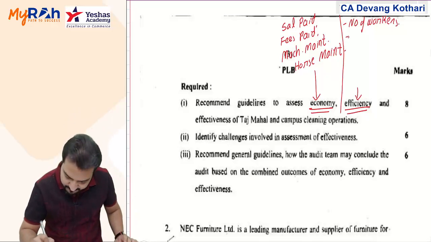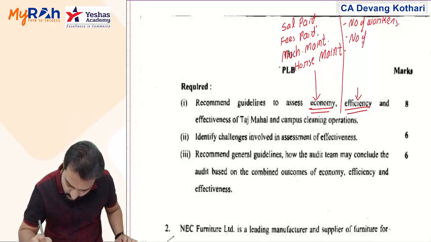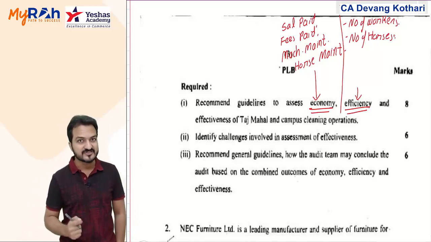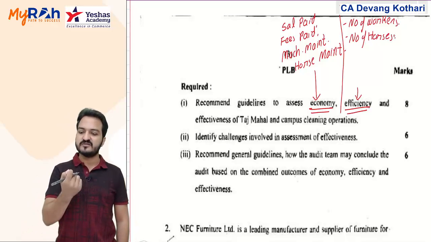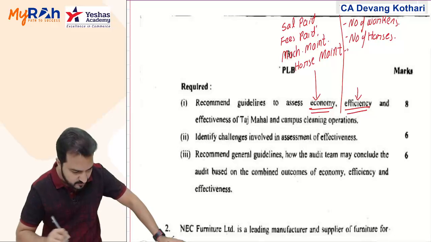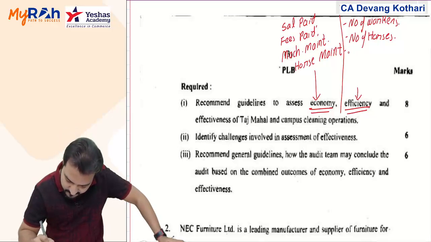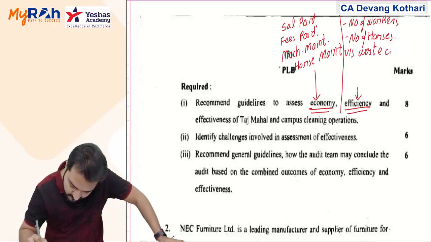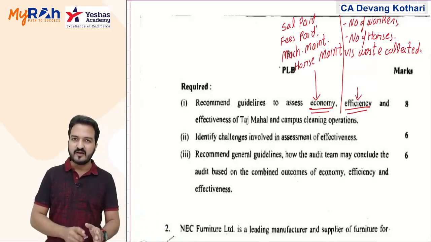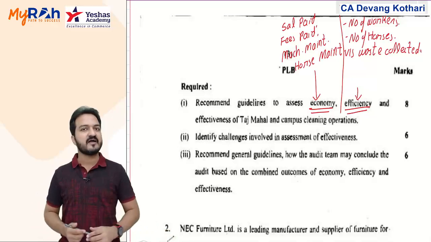Also, you can keep a track of the number of horses employed, because if you are able to do the cleaning work with fewer horses, that is again saving of resources. So number of workers, number of horses, you can compare that with the waste collected, because if the same amount of waste can be collected with fewer horses, then yes, that is efficiency.